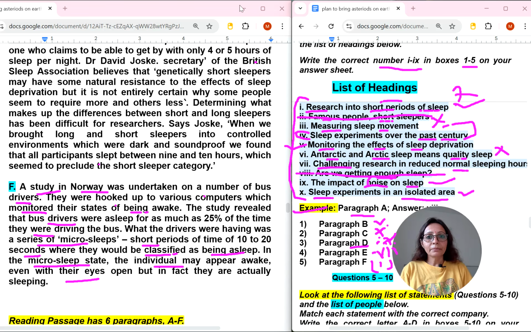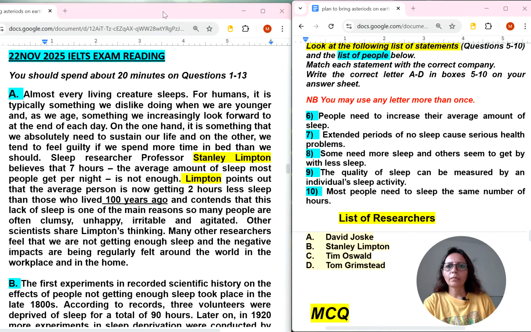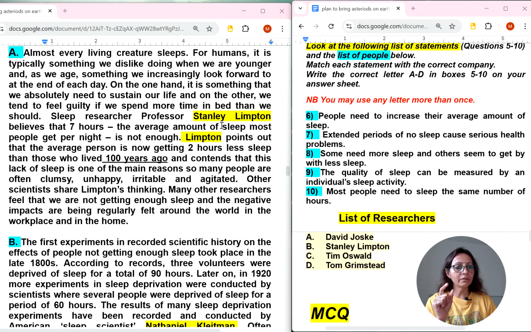Now the actual reading practice starts, because all headings we have done. Although I was slow in solving this because I was explaining it. Now how I am finding the list of researchers' answers within 2 or 3 minutes. Let's start it. Now look at my left side. Wherever I was getting a person's name, see this, I have highlighted.